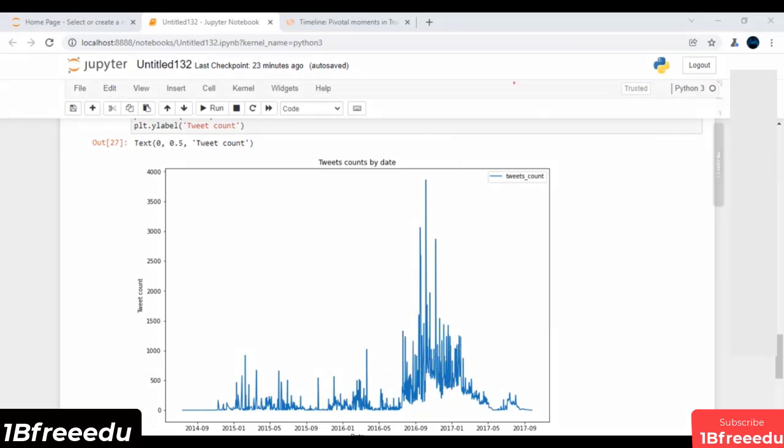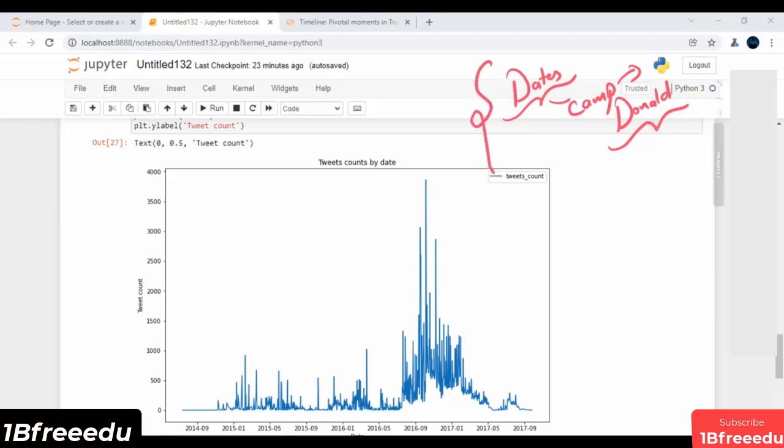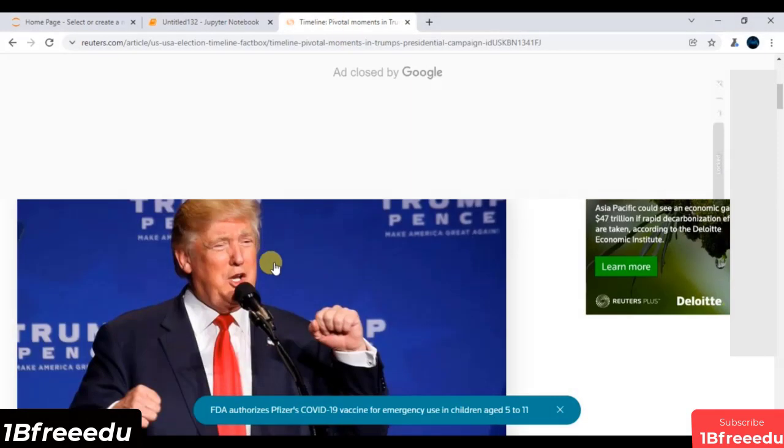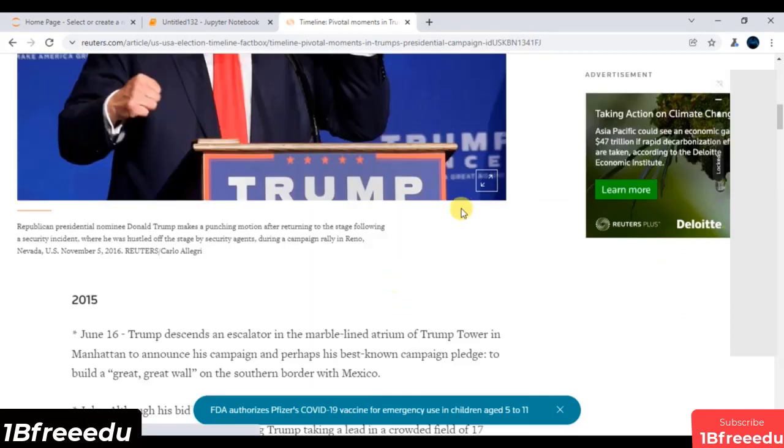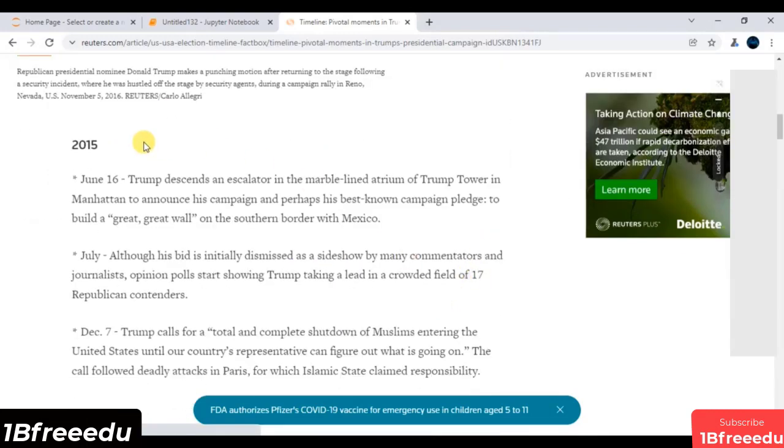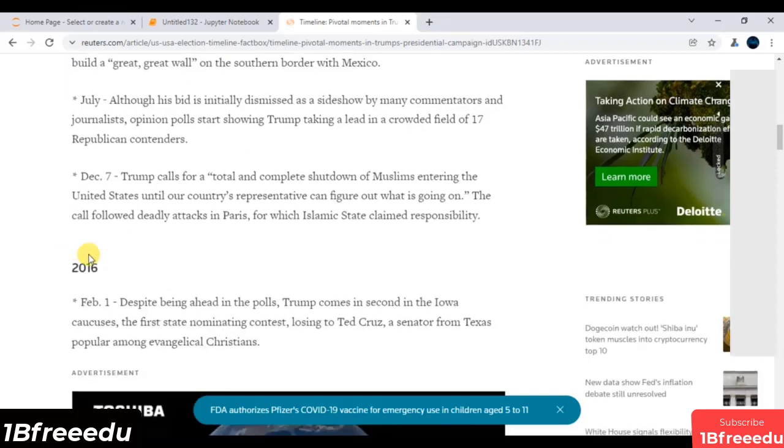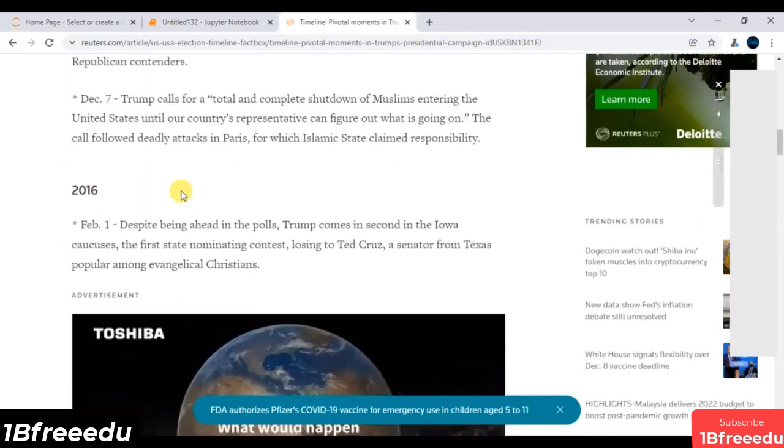First and foremost, we need some important dates on which there was a campaign by Donald Trump, who is a former president of the US. So we need some important dates related to the campaigns of Donald Trump. This article has all the important dates related to his campaigns: 2015, June 16, July, 7th of December, 1st Feb of 2016.